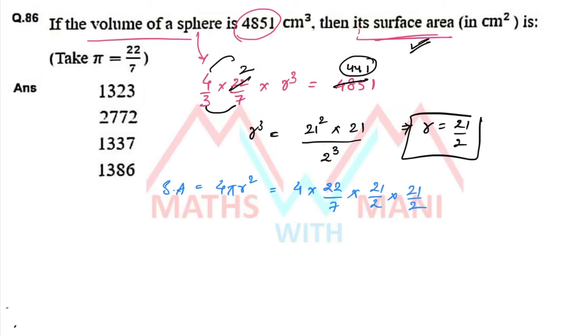Direct substitution in the formulas. So 7 1s, 7 3s, 2 into 2 is 4, 4 cancel, 21 into 3 is 63, into 22, 3 into 2, 6 is the unit digit. Where 6 is the unit digit, the fourth option, so directly you can put the value, fourth option. That's it, no need to take anything. Okay, direct formula.